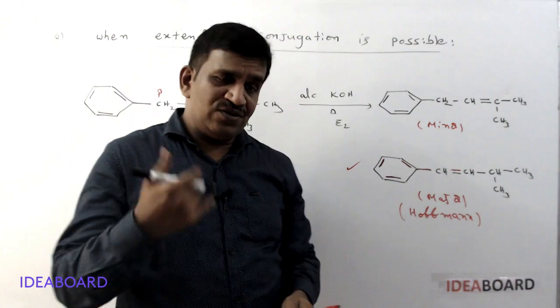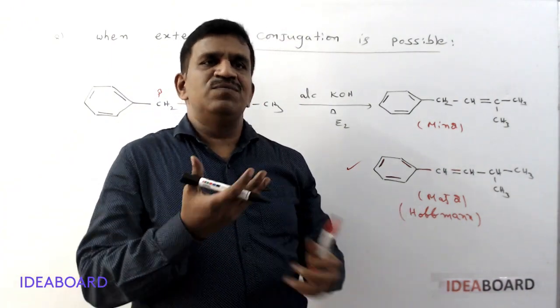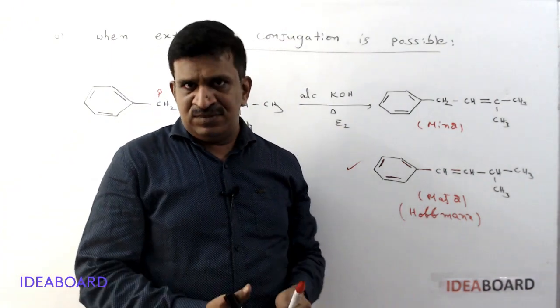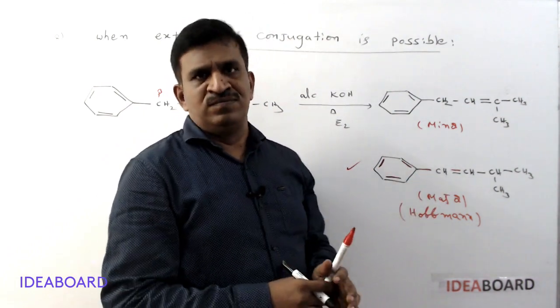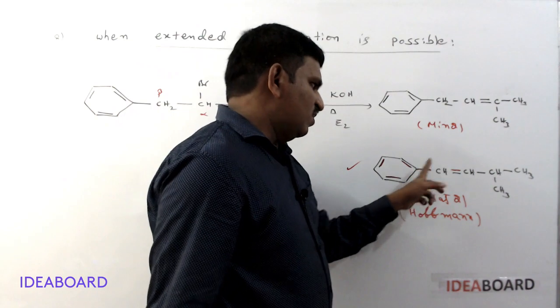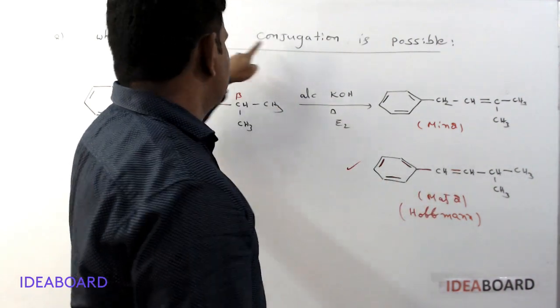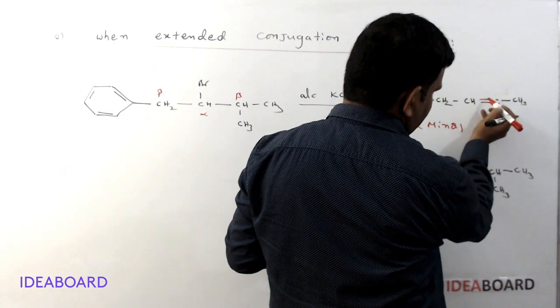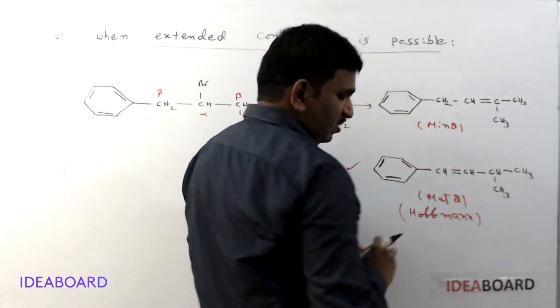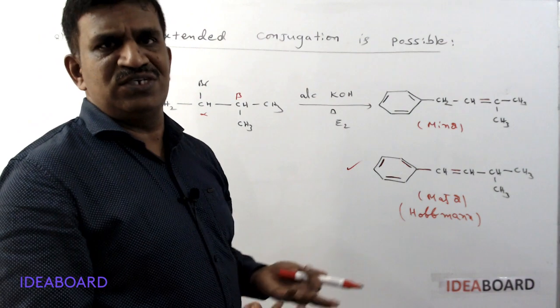Whenever there is extended conjugation, there is more chance for resonance stability. If there is more chance for resonance stability, the molecule will become more stable. But here, if you see, we have a double bond, but what is the next one? Single bond, single bond. After two single bonds, no conjugation.